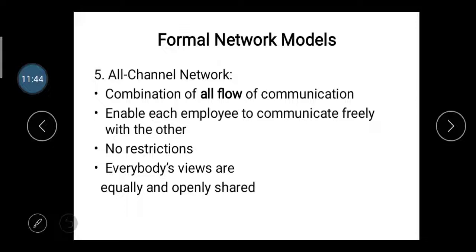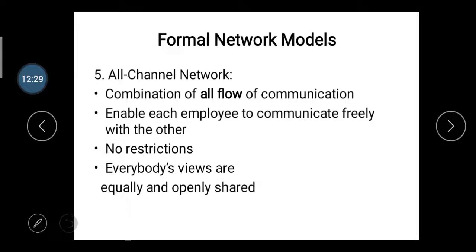If an organization follows the downward or upward communication flow, some employees who work at the lower level or the middle level of the organization may have brilliant ideas, innovative and problem solving ideas, but they cannot discuss them with others because it's a downward communication, or maybe they are scared, or they do not have the authority to share their views or knowledge.